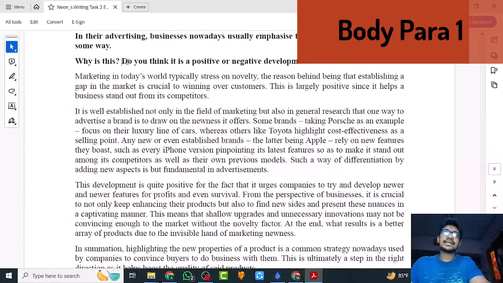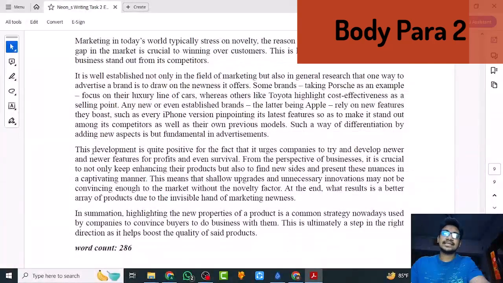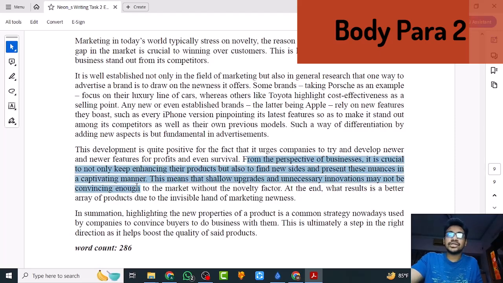Let's go to the second part, which is the effect. So I said that it's a positive effect. It's largely a positive effect. This development is quite positive for the fact that it urges companies to try and develop newer and newer features for profits and even survival. From the perspective of businesses, it is crucial to not only keep enhancing their products but also to find new sides and present these nuances in a captivating manner.